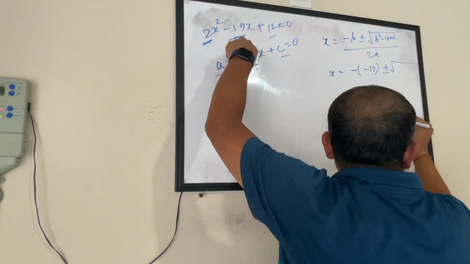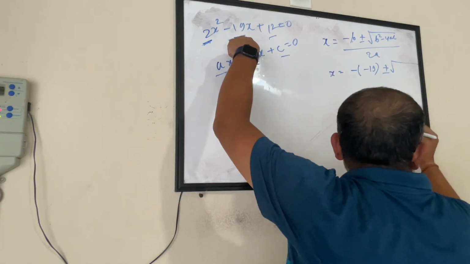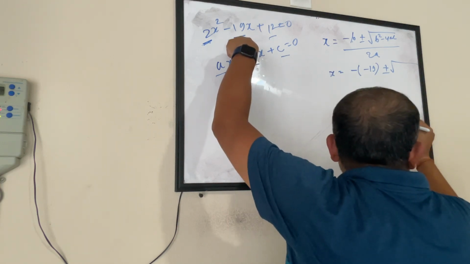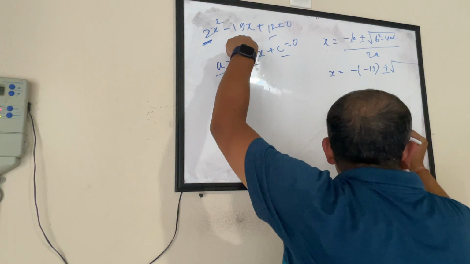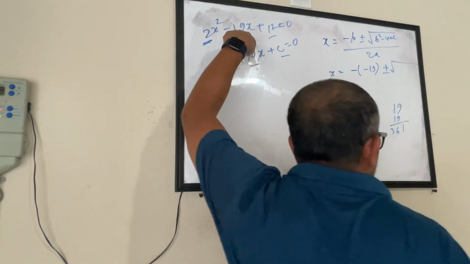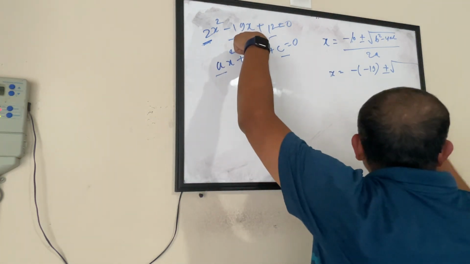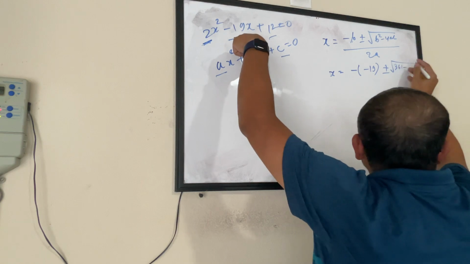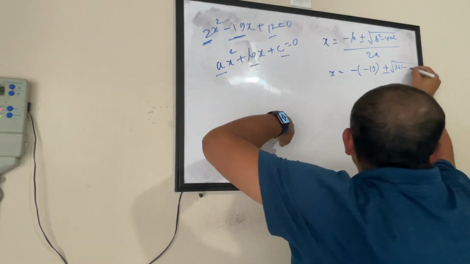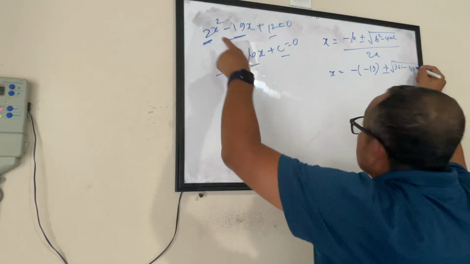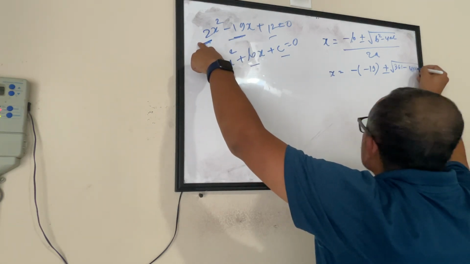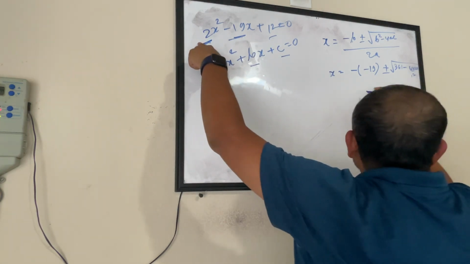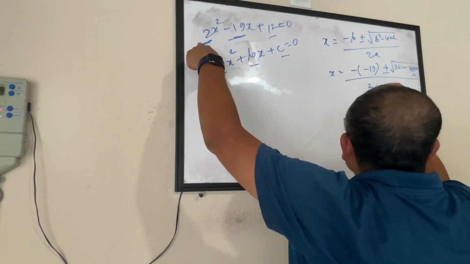19 squared will be 361. So 361 minus 4ac. 4 times A is 2 times C is 12. So divided by 2A, 2 times 2.